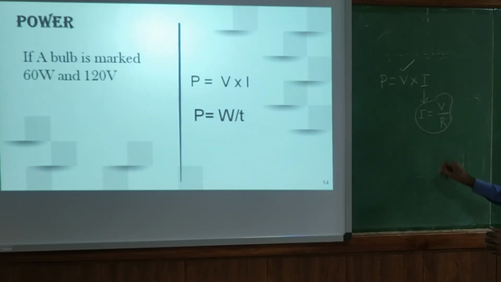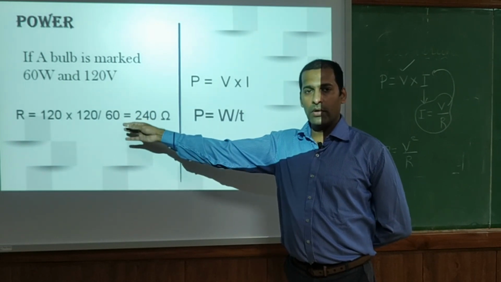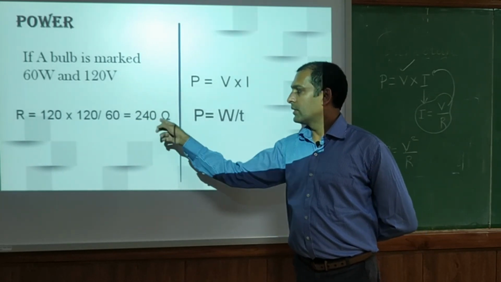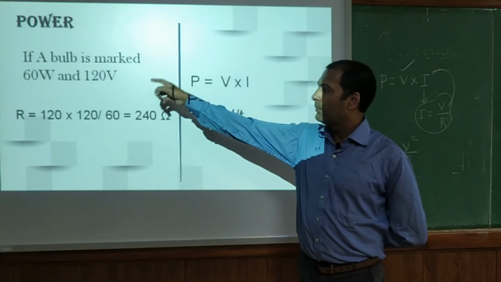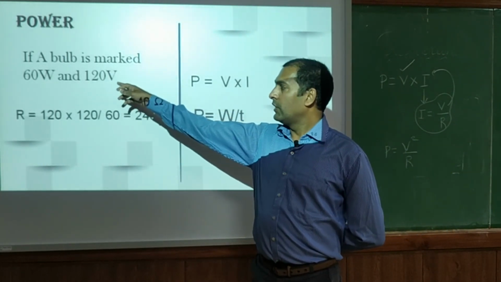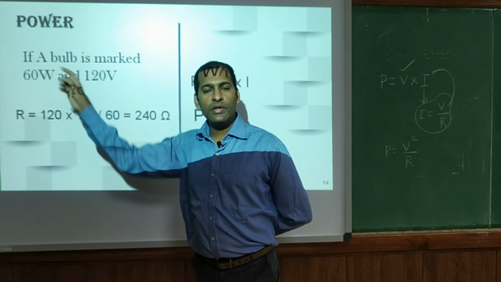So we keep V by R here, and we get P is equal to V square by R. So from here we can calculate R. What will be the value of R? 120 is the voltage, V square is 120 into 120, divided by the power 60. So the resistance will be 240 ohms. If you have a bulb with 60 watt and 120 volt, what is the meaning of this statement? That means it will use 120 volt, and in 1 second it will consume 60 watt of power.